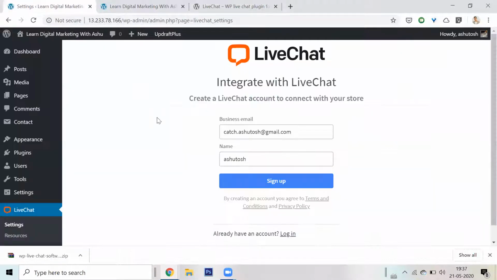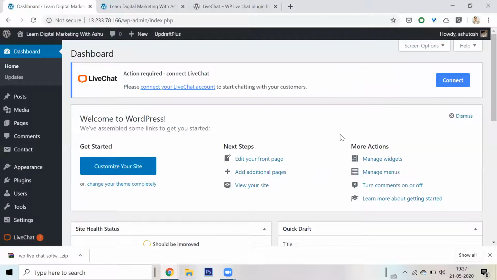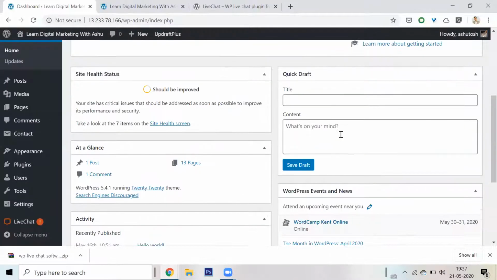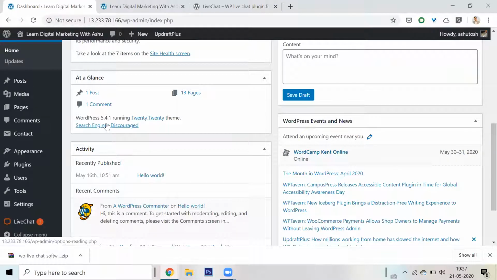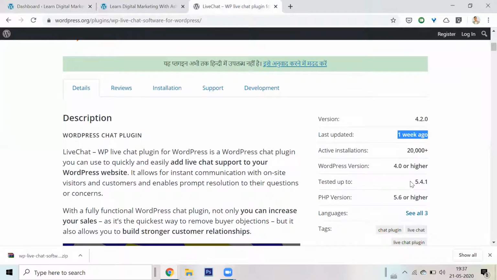Now another thing, let me go back to the dashboard. In the dashboard, I can find out which WordPress I'm running. See, WordPress 5.4.1, running the 2020 theme. So this is my WordPress version. It says that this plugin is tested up to and compatible up to 5.4.1, but for this you need version 4 and higher.